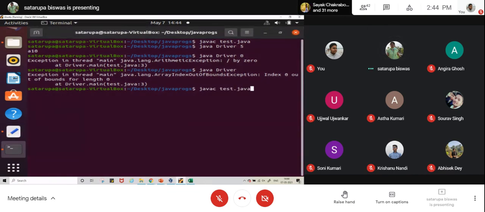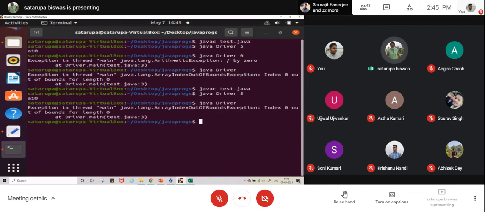So let me recompile it. Let us use a valid value. The valid value is giving a proper output. Let us use here no input. So you can see the exception, array index out of bounds, and the message has also been shown, and it is present where? Inside the main function.